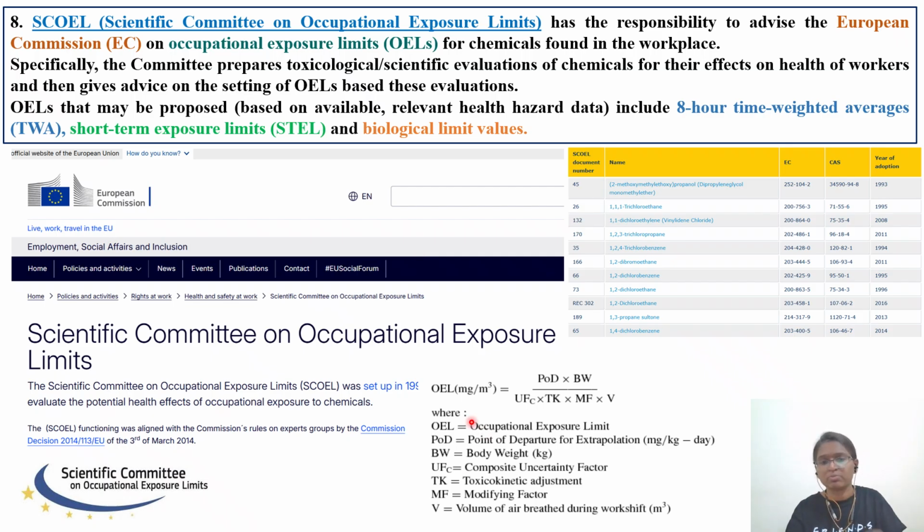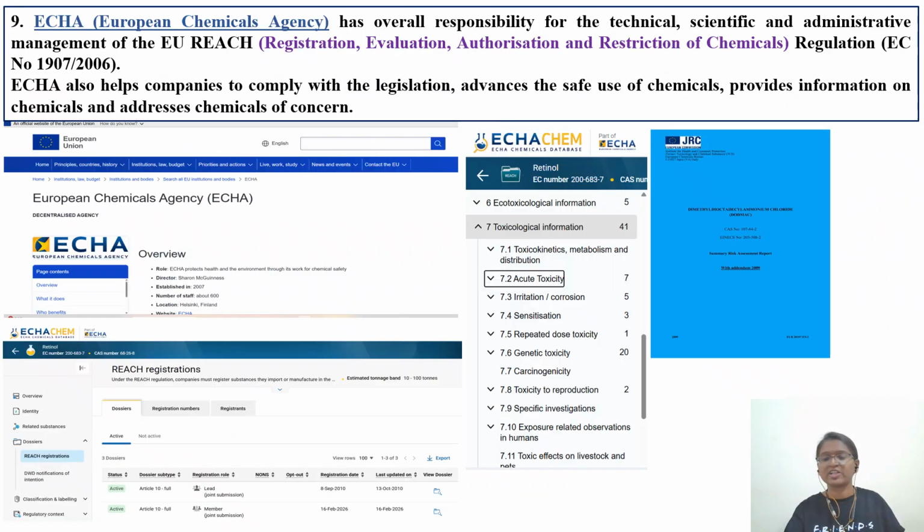So here in the case of occupational exposure limit, if you remember permitted daily exposure also, similarly here also you will be considering point of departure into body weight, uncertainty factor. Here uncertainty factors might be UF1, 2 and 3. TK correction factor will be there, modifying factor, and V. V is amount of respiratory volume, how much volume of air that you breathe in that 8 hours in that particular factory environment, that will be considered as the volume of breathing during work shift. Okay, so we'll discuss one case study with respect to occupational exposure in another video.